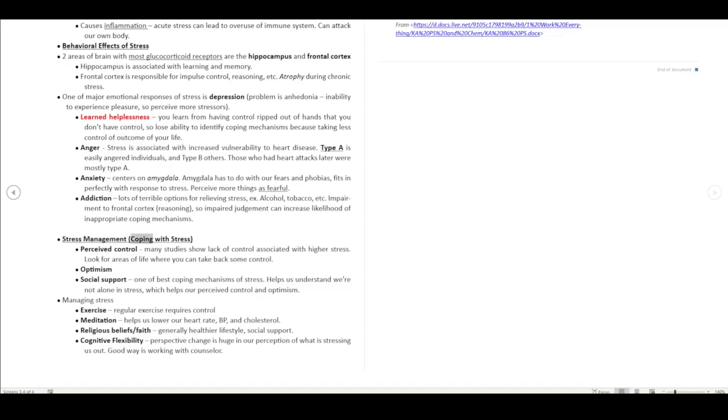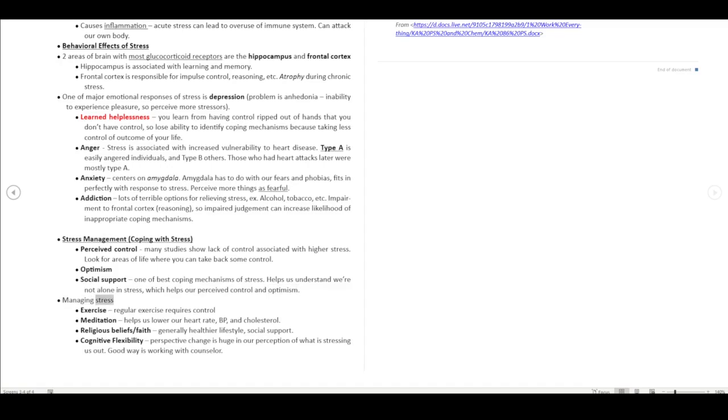Stress management, coping with stress. Perceived control: many studies show lack of control is associated with higher stress. Look for areas of life where you can take back some control. Optimism. Social support is one of the best coping mechanisms for stress. It helps us understand we're not alone in stress, which helps our perceived control and optimism.